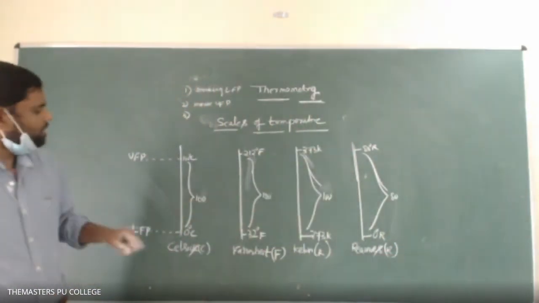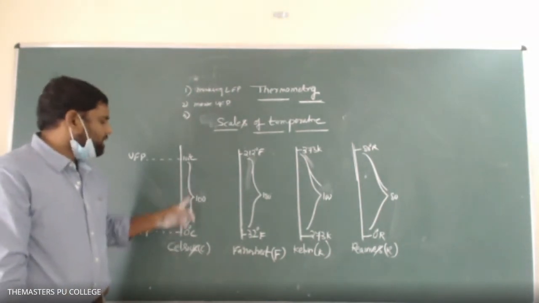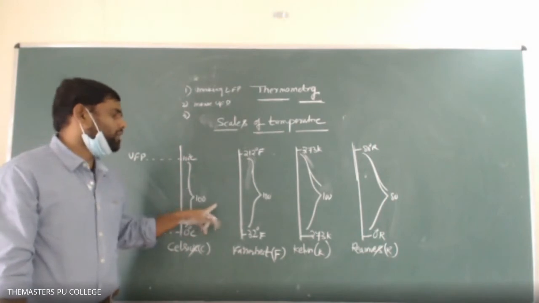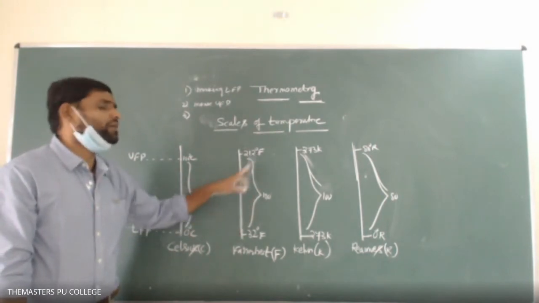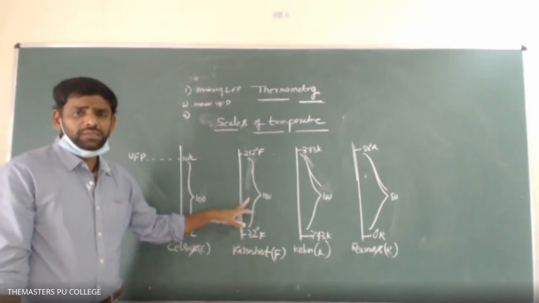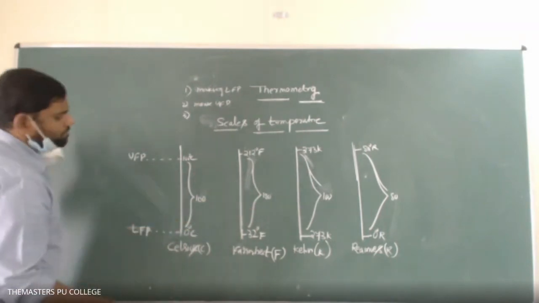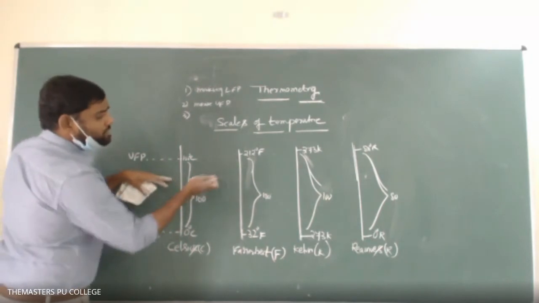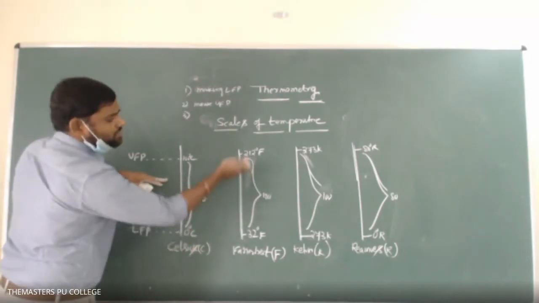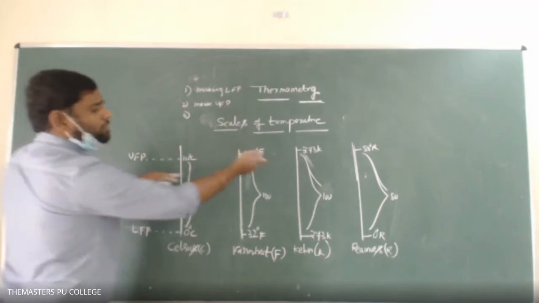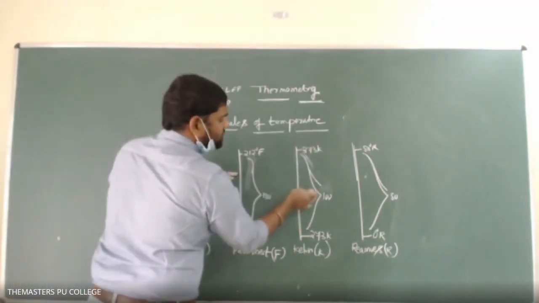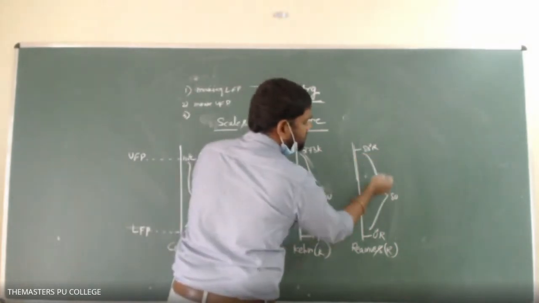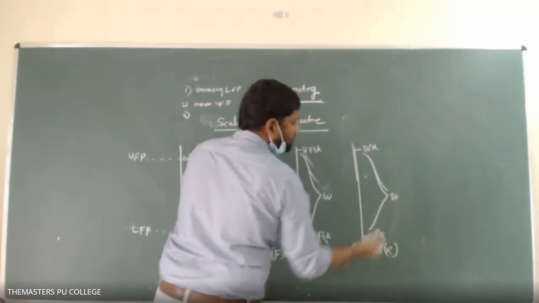So look at here, the rise of 100 degrees in the Celsius scale is equivalent to a 180 degree rise in the Fahrenheit scale. Remember this point. So here the temperature is raised by 100 degrees, which means the equal rise in temperature on the Fahrenheit scale must be 180 degrees. The equal rise of temperature in the Kelvin scale is 100 degrees. The rise of temperature in the Reaumur scale is 80 degrees.